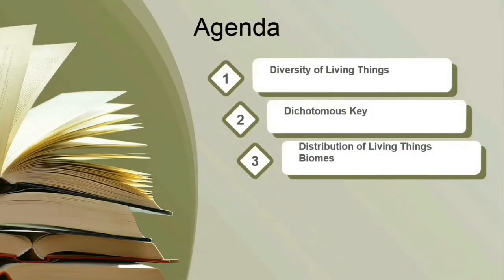This is our agenda. First, we will talk about diversity of living things. The second is dichotomy, and the last one is distribution of living things biomes.